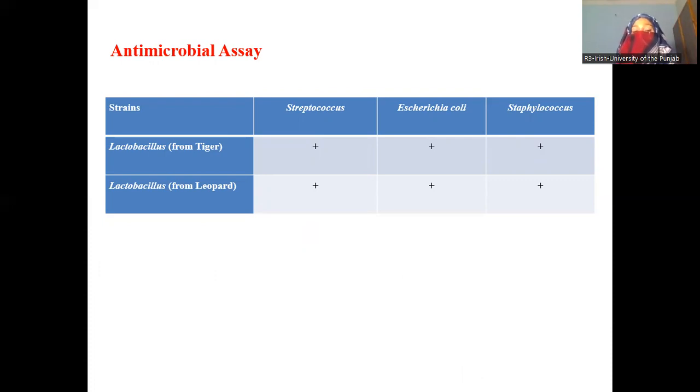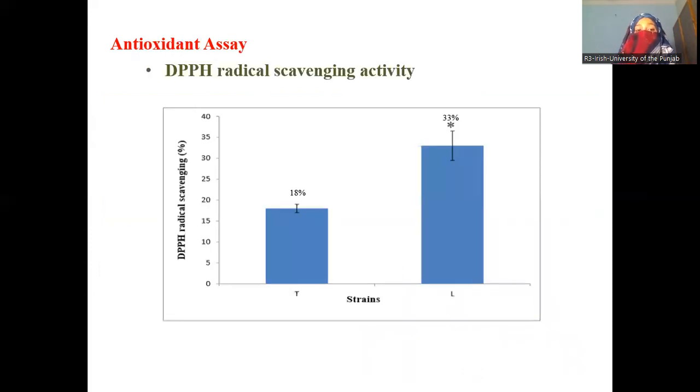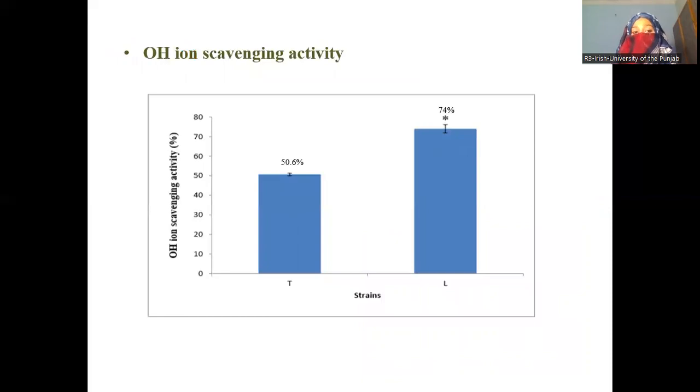Here is the antimicrobial assay. Both Lactobacillus give antimicrobial activity against Streptococcus, E. coli, and Staphylococcus. Next is the DPPH radical scavenging activity. The leopard strain gives 33% and the tiger strain gives 18% activity against DPPH.